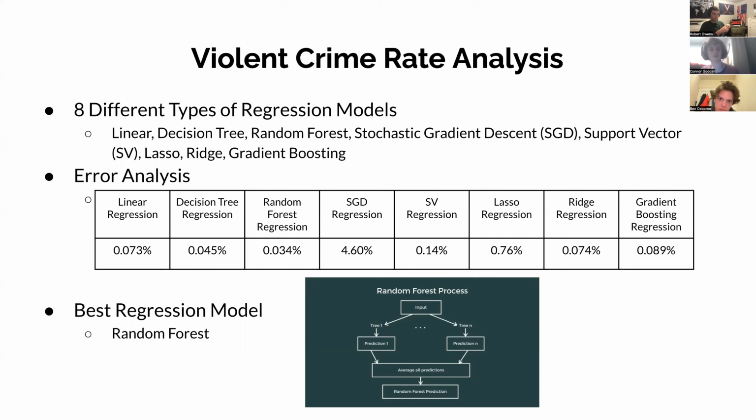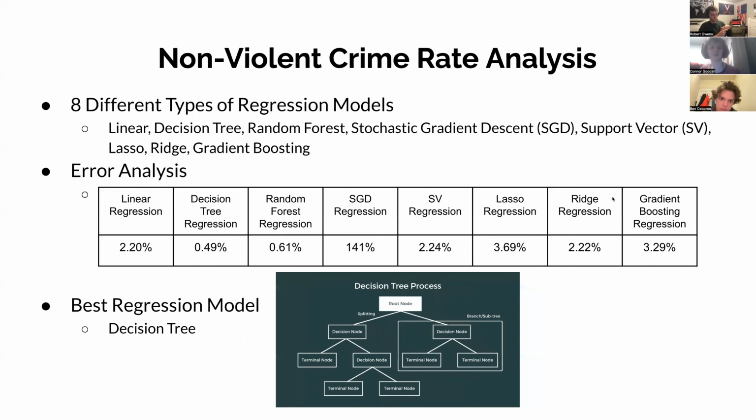For the nonviolent crime rate for each street in the city of Charlottesville, the experiment that we did was also trying different types of regression models. We used the same 8 types of regression models from the experiment that we did with the violent crime rate on the training set. These regression models also had their hyperparameters tuned to make the best model for that type.